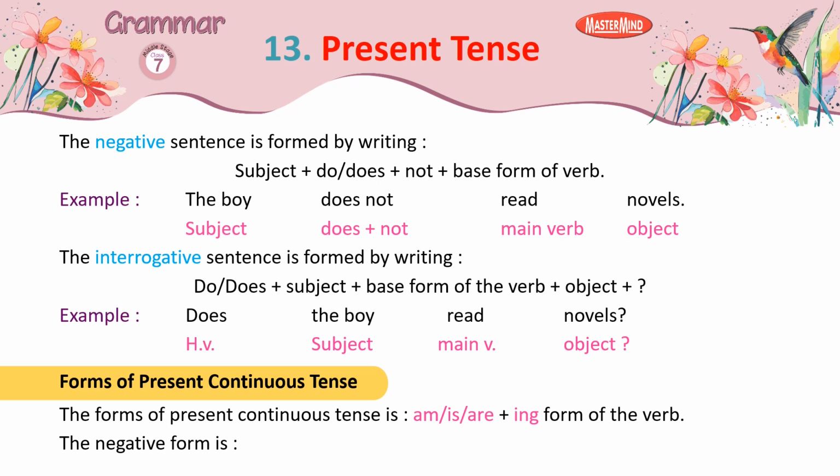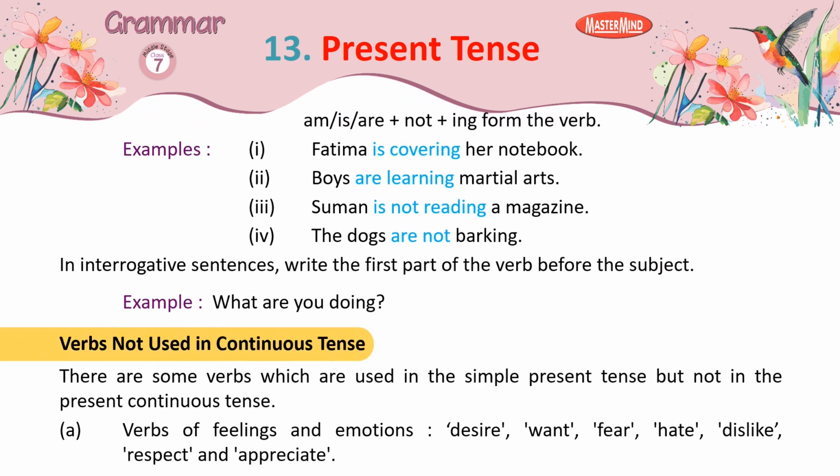Forms of present continuous tense. The form of present continuous tense is am, is, are plus ing form of the verb. The negative form is am, is, are plus not plus ing form of the verb. Examples: 1. Fatima is covering her notebook. 2. Boys are learning martial arts. 3. Suman is not reading a magazine. 4. The dogs are not barking. In interrogative sentences, write the first part of the verb before the subject. Example, what are you doing?